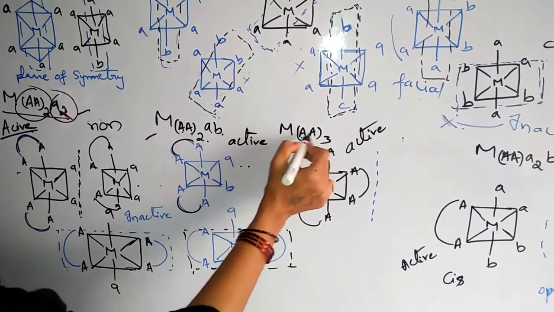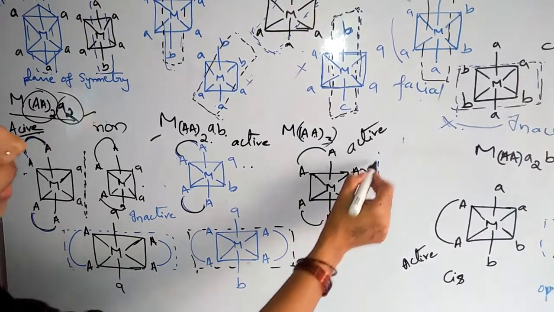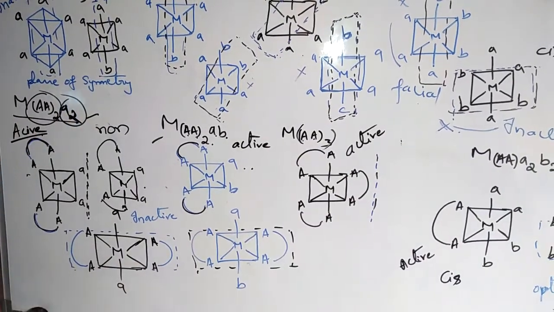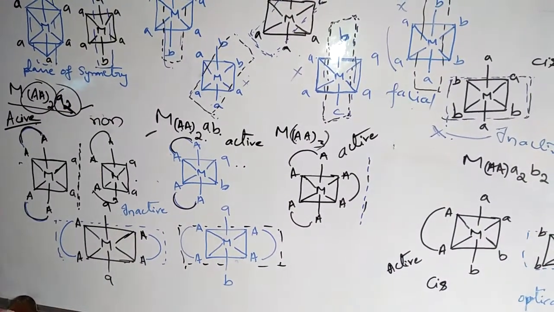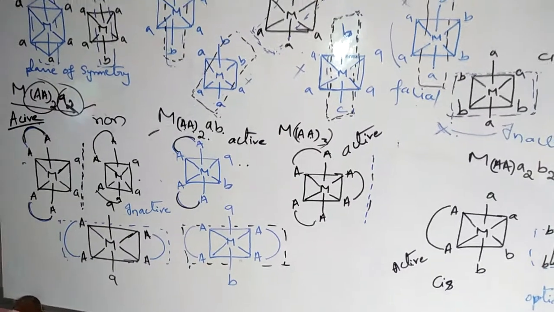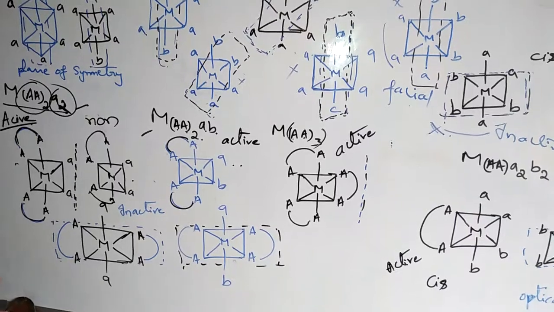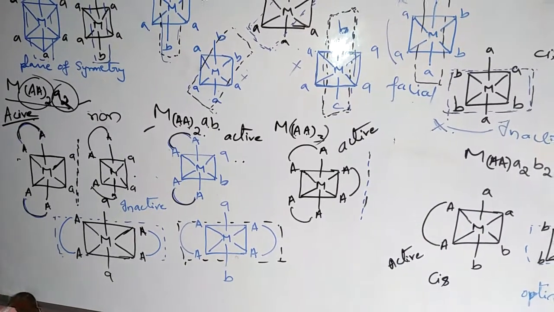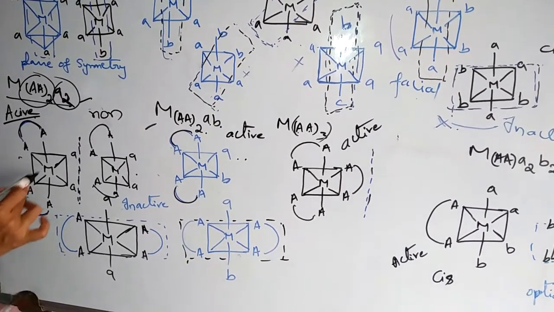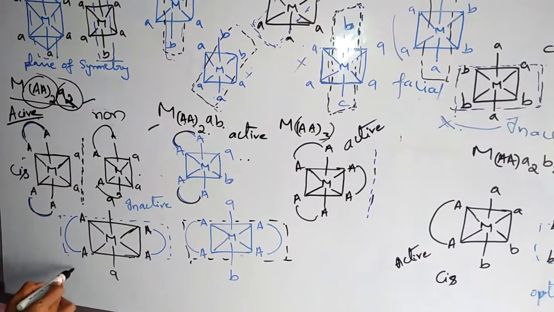Same way M(AA)3, this is also optically active. Next, here this is cis, this is trans.